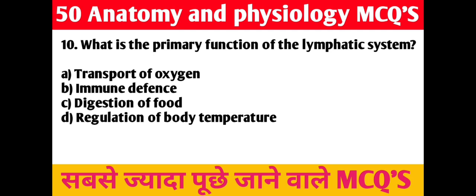Tenth question, what is the primary function of the lymphatic system? A, transport of oxygen, B, immune defense, C, digestion of food, D, regulation of body temperature. Right answer is B, immune defense.